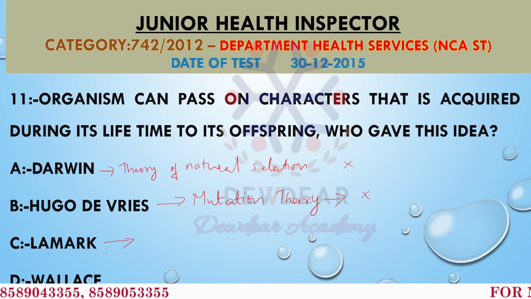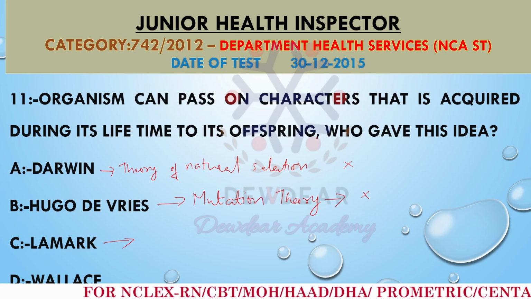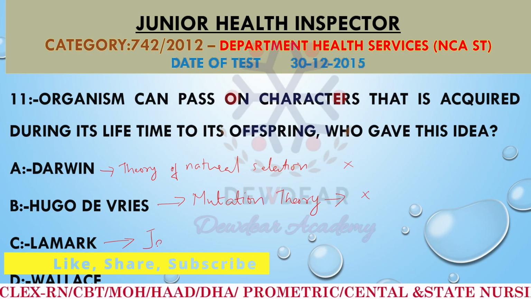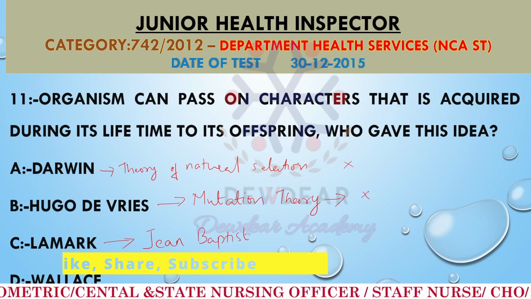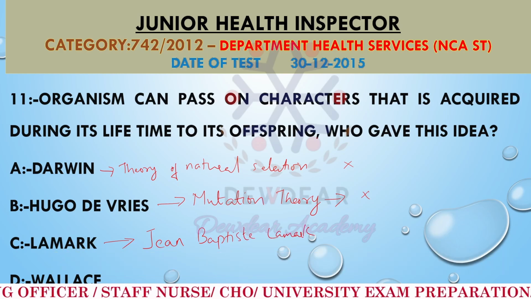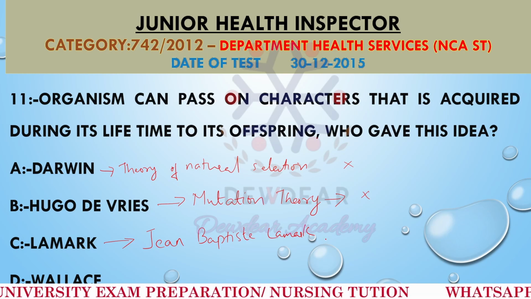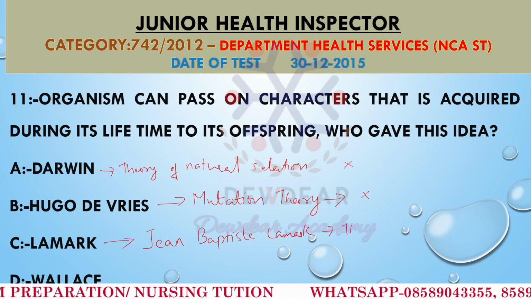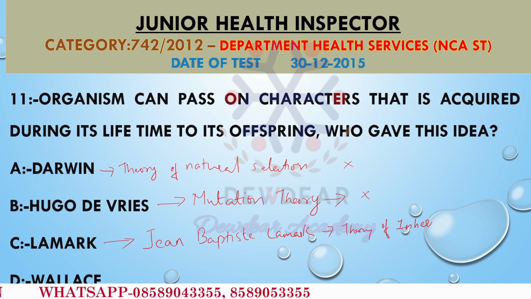Now we move on to the third option, Lamarck. Jean-Baptiste Lamarck proposed the theory of inheritance of acquired characters.